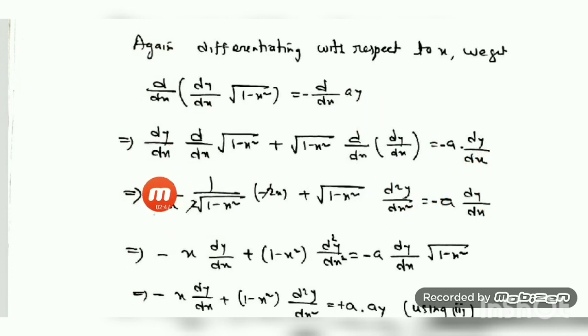Here dy/dx, keep it as it is. Under root of this, think of it as x and apply the formula of d/dx of root x. This formula is 1 by 2 root x, that is 1 by 2 under root of 1 minus x square into d/dx of 1 minus x square, whose value is minus 2x.